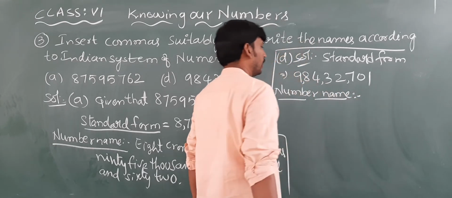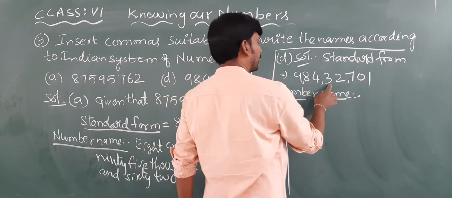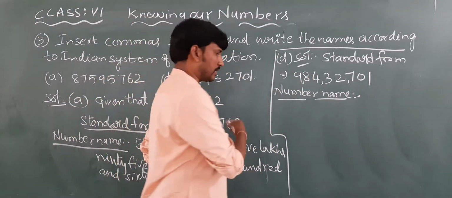Now see this here. Here ones, tens, 100, 1,000, 10,000, lakh, 10 lakh, crore. Same as the same question.